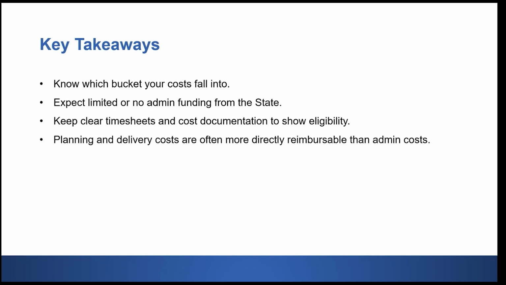So the key takeaways, if you remember one thing, that is, administrative cost ensures accountability, planning ensures eligibility, and project delivery, of course, ensures delivery. But together they keep the project moving and compliant.